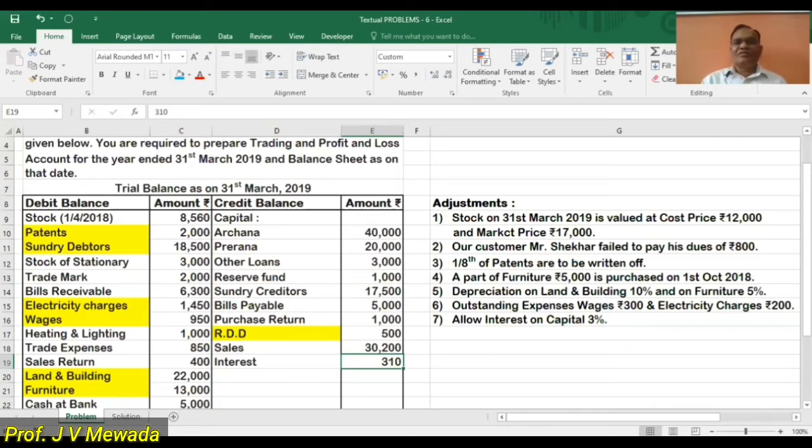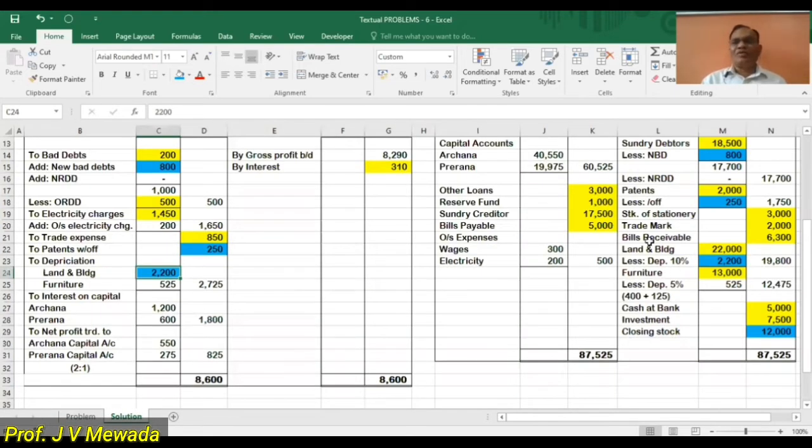Now our depreciation on furniture is 5%, and we have to consider this also. So now the total of the furniture is 13,000. Out of that, 8,000 is the old one, and 5,000 we have bought new as per our adjustment. So for that 5,000 for 6 months, the amount is 125. So the total depreciation that we are charging is 525.